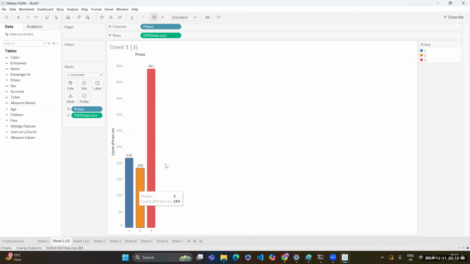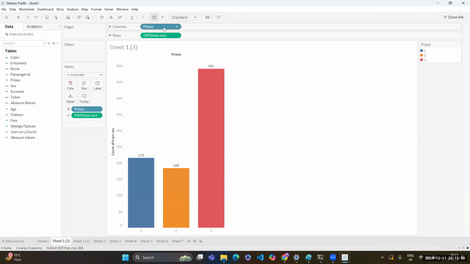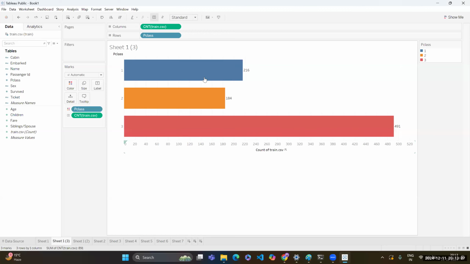Earlier, P class was in the columns and in the rows we had the count. When I clicked on it, now you can see that I have the values like this. So in this particular case, I have my values horizontal.